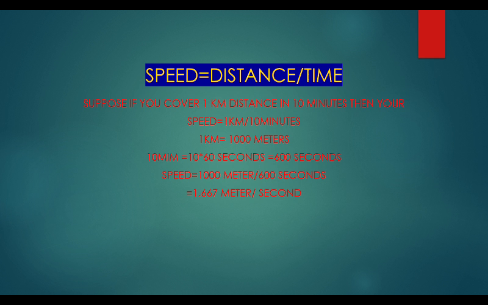What does it mean? It means if we have to cover 1 kilometer distance in 10 minutes, then our speed is minimum. No, it's not minimum. Our speed has to be exactly 1.667 meter per second. It means in a single second we have to cover 1.667 meters. We can also calculate it in kilometer per hour. There are a lot of units to measure speed.